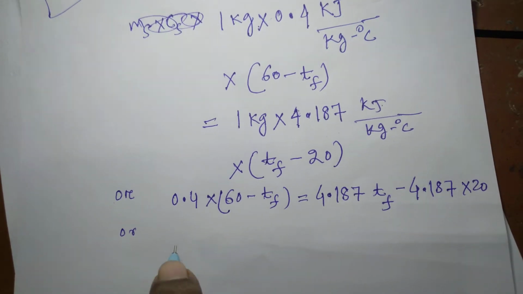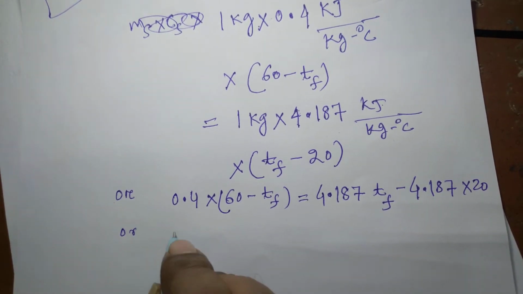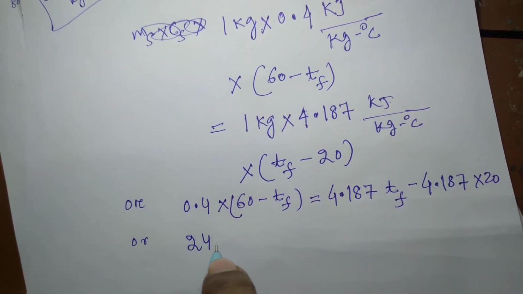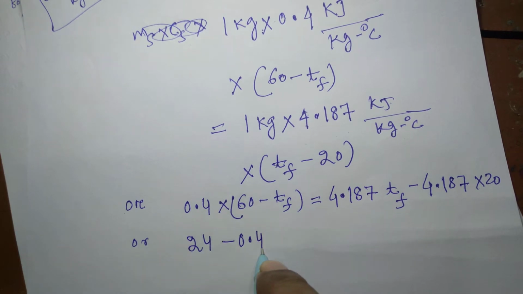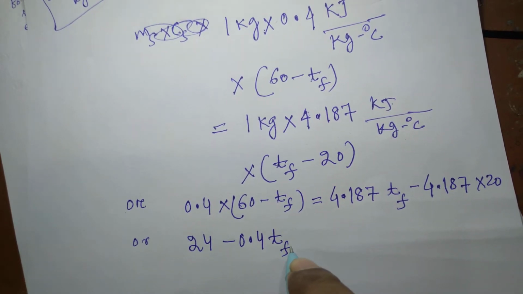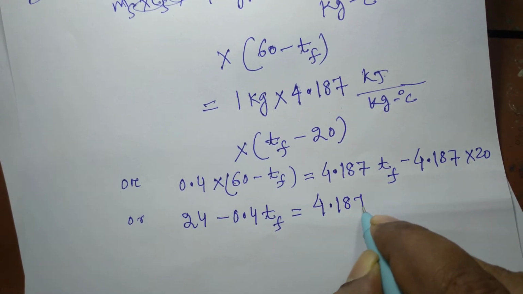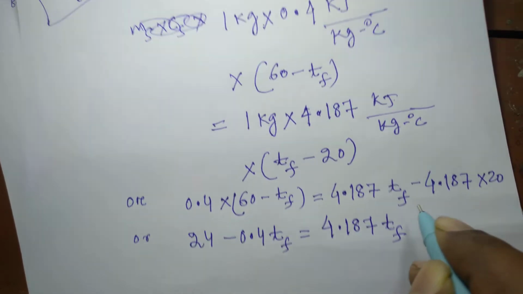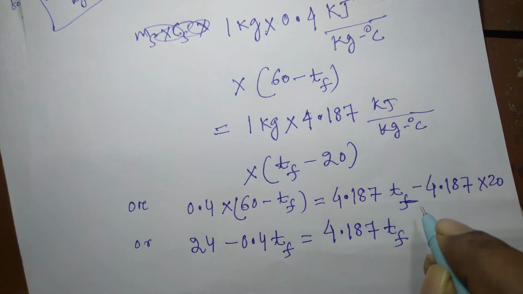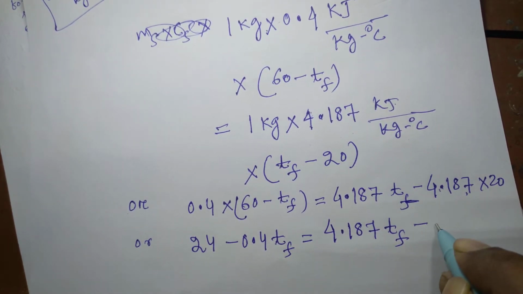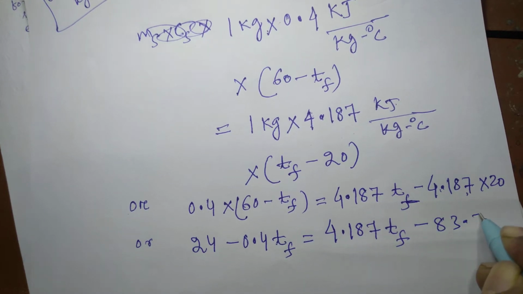or I can write this as 24 minus 0.4 Tf is equal to 4.187 Tf minus 4.187 multiplied by 20, which results in 83.74.